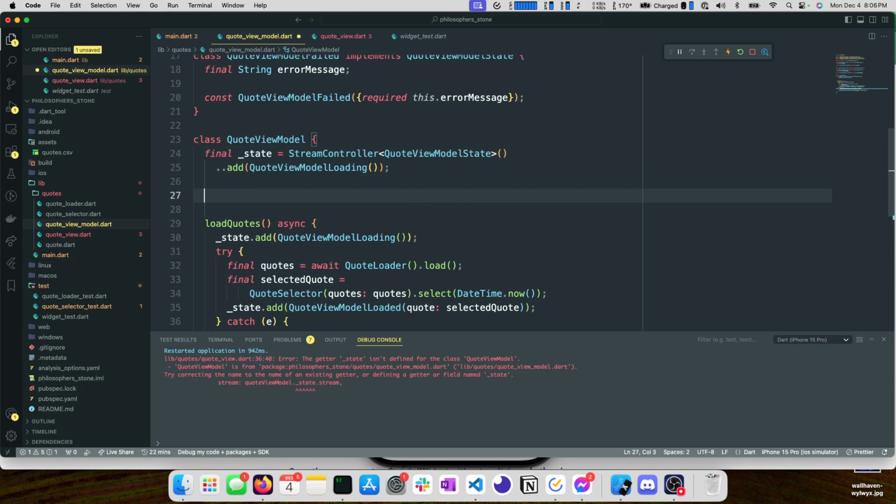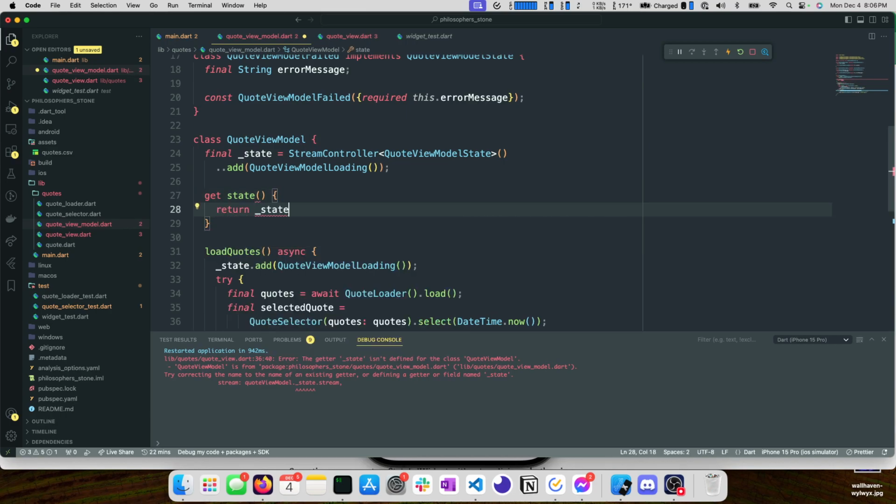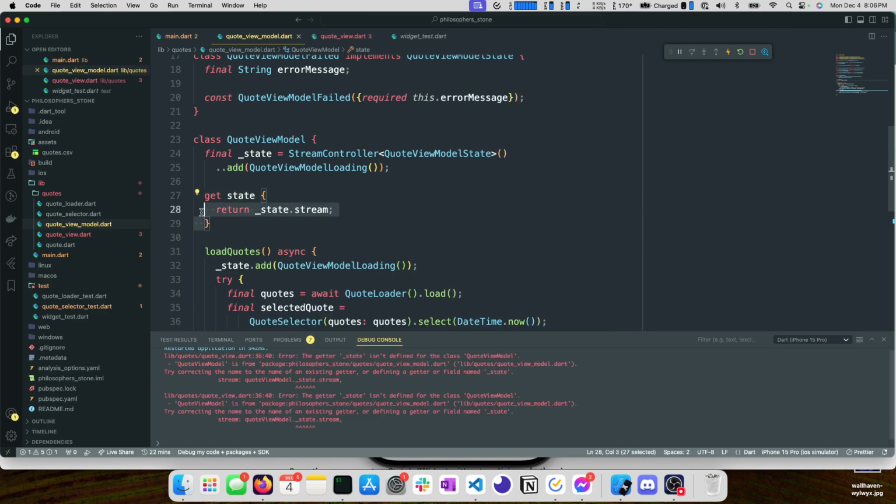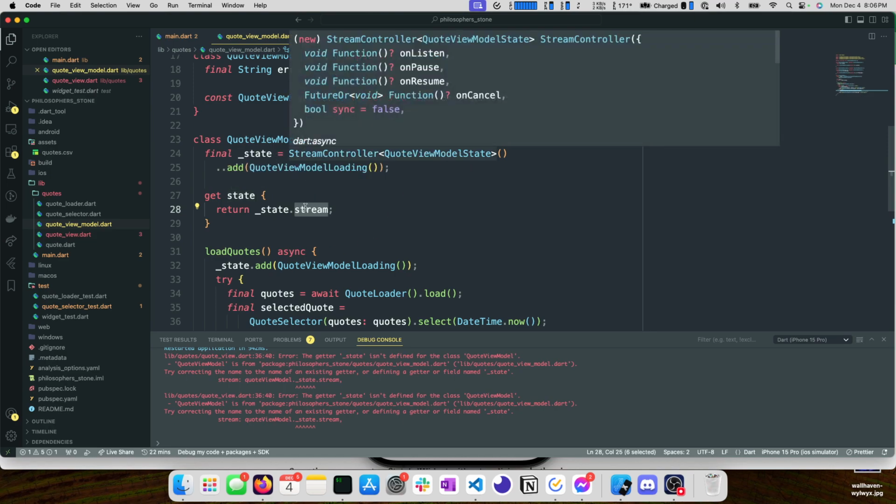So now what we can do is we can either create a new variable called state, or we could do another method called state. And we'll use a getter for this method. And we just want to return the stream, right? Oh, must be declared without a parameter list. Yep. So this is not exactly syntactic sugar, but this is a way to declare a getter, just like what we had here originally, a public getter. But this actually executes a body of code every time that getter is called. So in this case, we're taking that state that we just made private and we're saying, just give me the stream. So not the stream controller, just the stream.